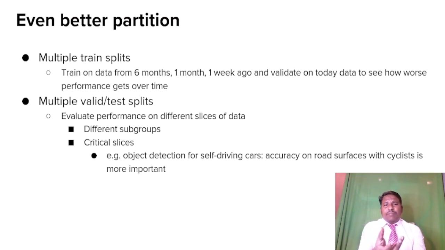So these are the things. Example, object detection for self-driving cars: accuracy on road surfaces with cyclists is most important. So this is an example, a critical example.